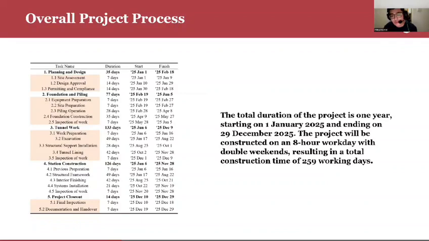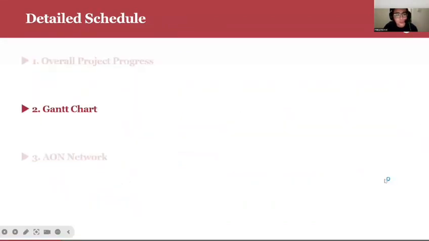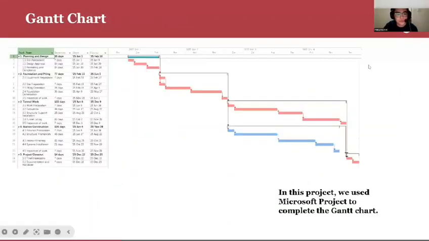The total duration of the project is 1 year, starting on January 1st, 2025 and ending on December 29th, 2025. The project will be constructed on an 8-hour workday with double weekends, resulting in a total construction time of 259 working days. The specific construction process times are shown in this table. The part of the table marked in color is the critical path. The next part is the Gantt chart.